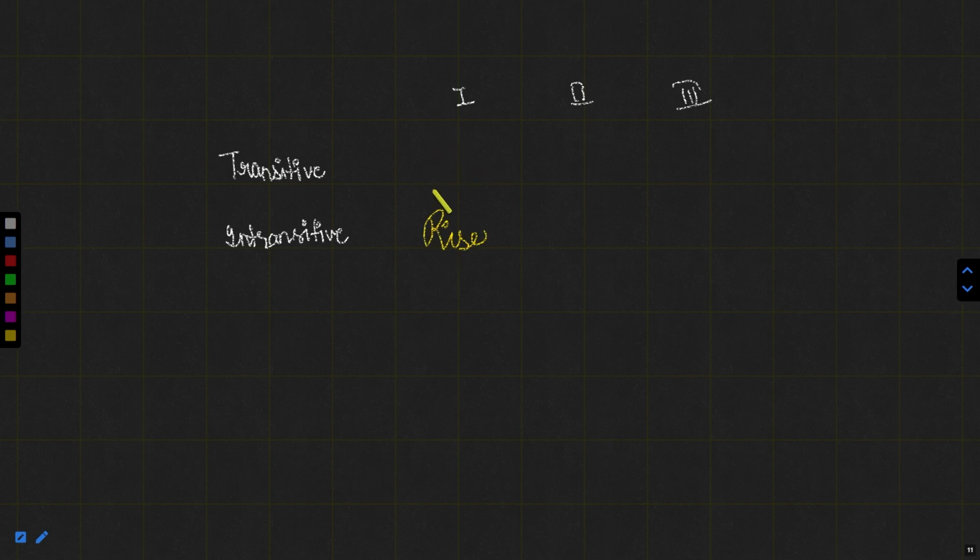Why so? If I say the sun rises in the east, obviously the sun rises itself. We don't make him rise. That is why we say that rise is an intransitive verb. The second form of rise is rose, and the third form is risen. When something rises itself, this is an intransitive verb, because it is focusing on the subject, and the subject is rising over there.